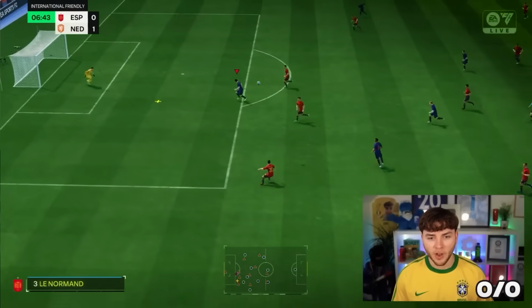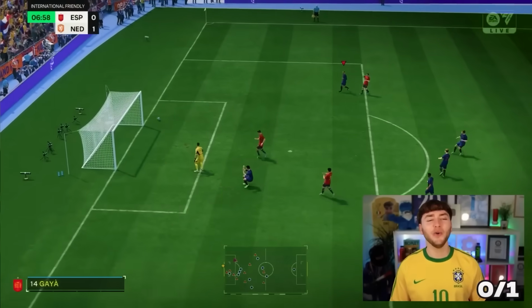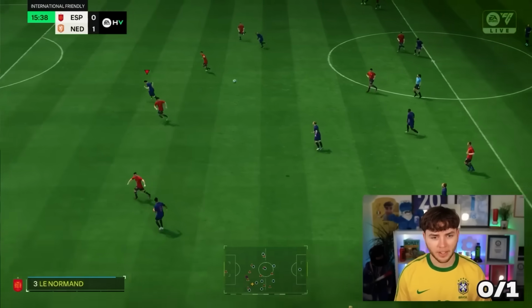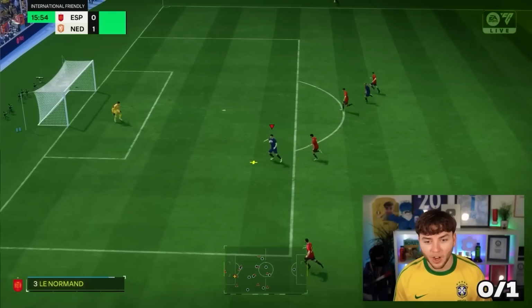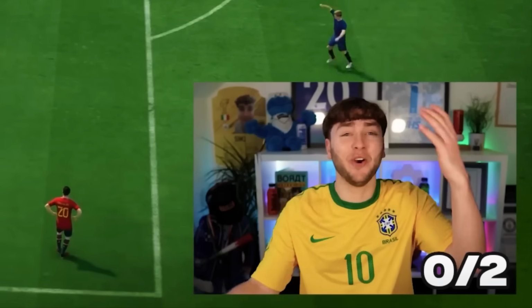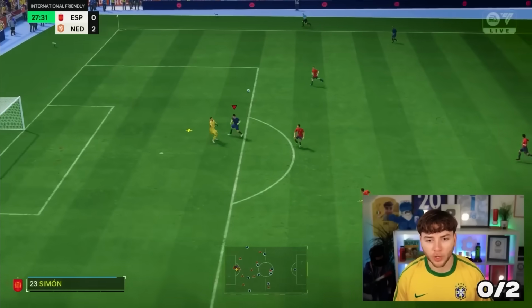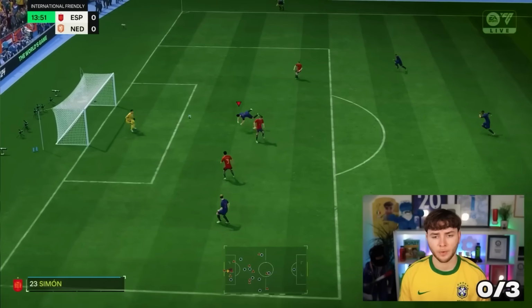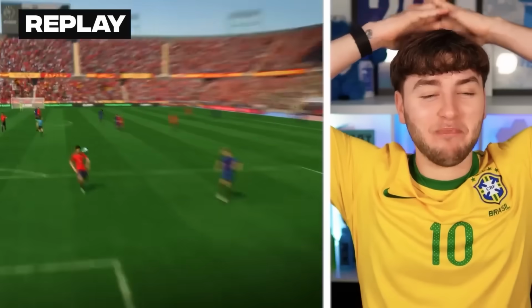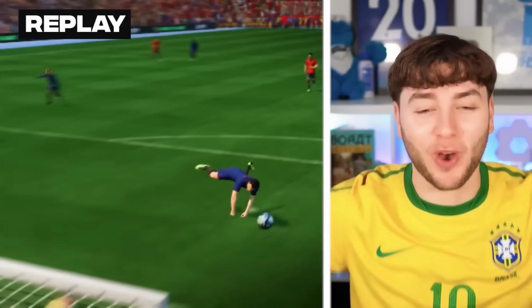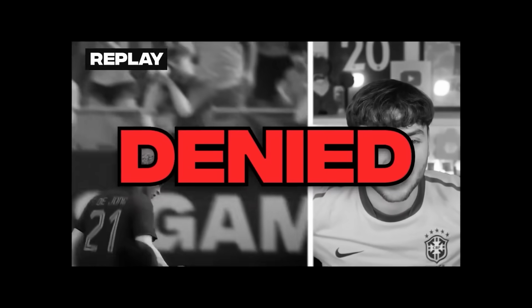He's made the run. Flying header. No! All right, he's making the run. He's made the run. Flying header. No! Oh my god, what a goal! No! That was like the perfect ball! Oh! He's just scored a flying header, but is absolutely not the goal recreated. And therefore, we can't accept it.